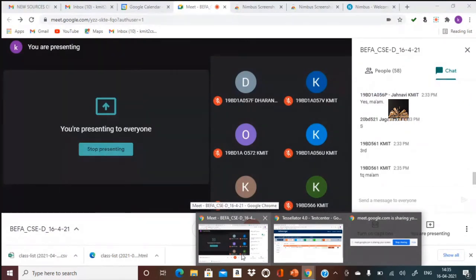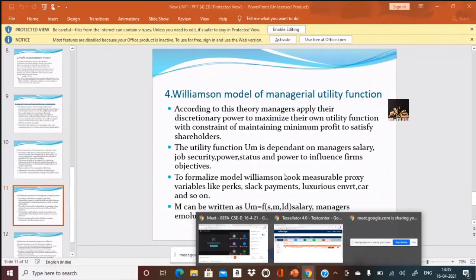Now let us move on to the fourth theory, Williamson model of managerial utility function. Here, the focus has shifted, not to profit, neither sales, neither growth. It's the manager's utility. Utility refers to satisfaction.